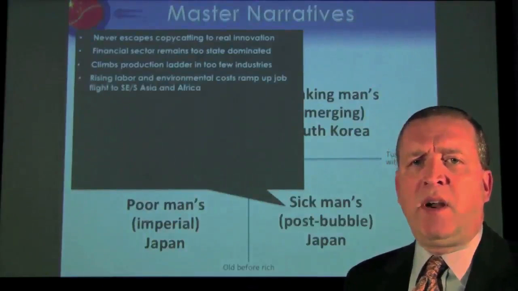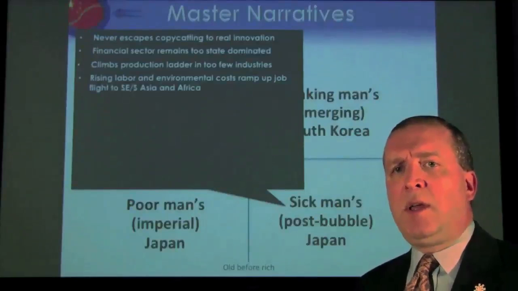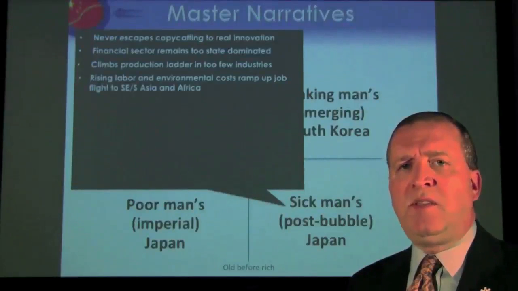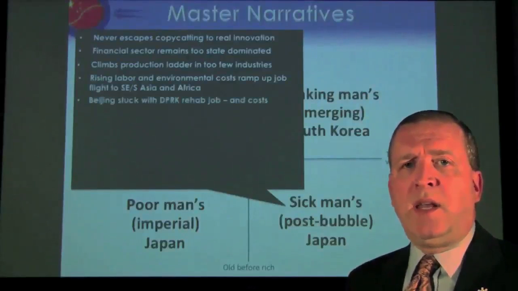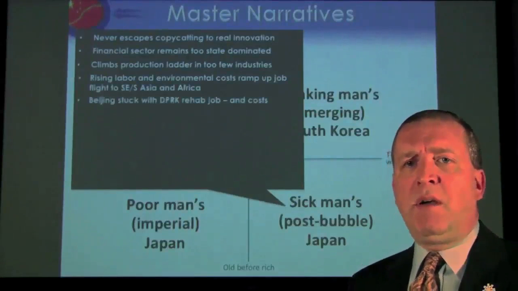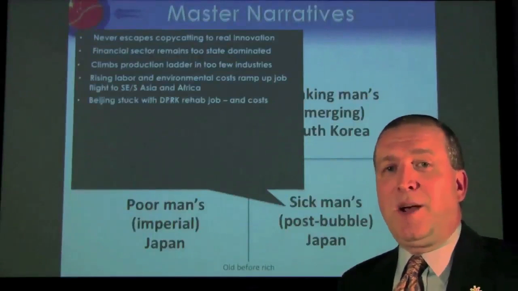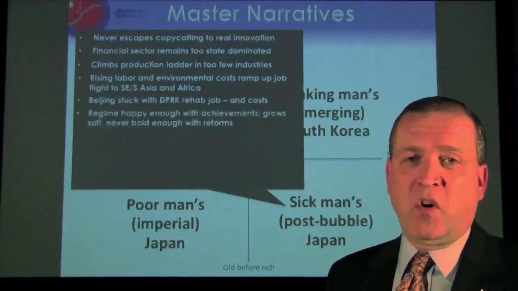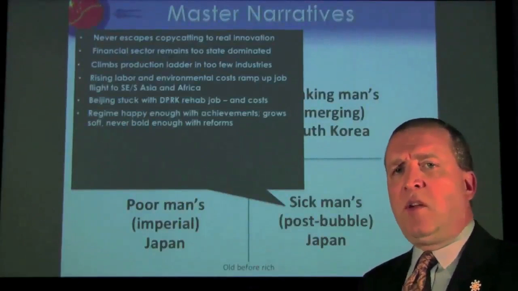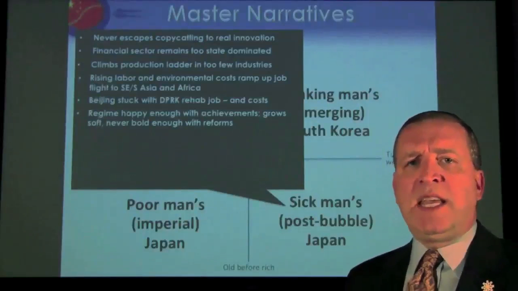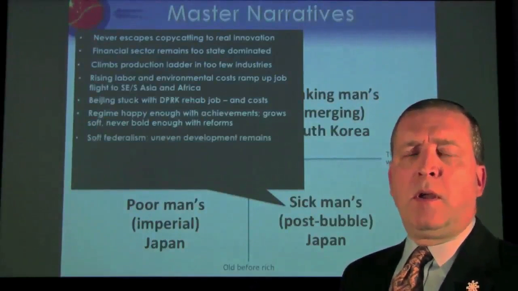Rising labor and environmental costs ramp up, and they create a certain impetus for job flight to Southeast and South Asia, and even to Africa. China is basically stuck with the DPRK, North Korea, when the rehabilitation comes due, and there are enormous costs with that. The regime is happy enough with achievements in terms of its growth and never really gets scared enough to go bold on reforms.